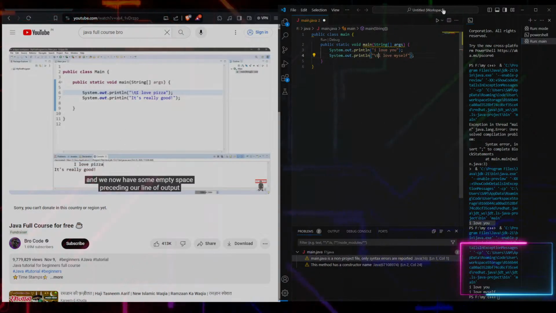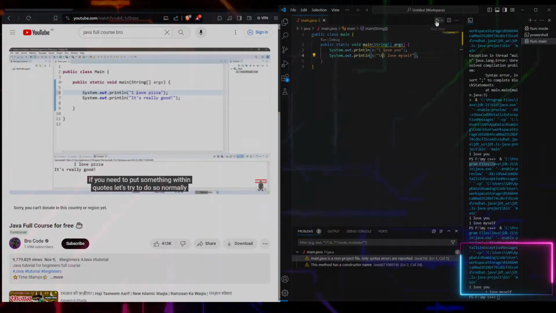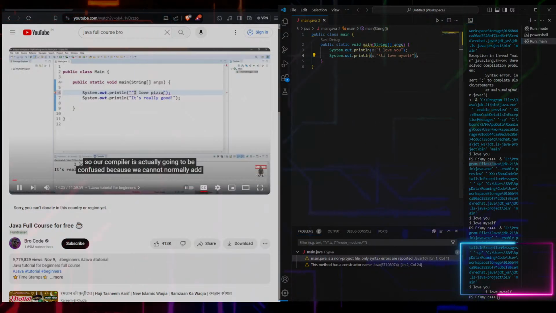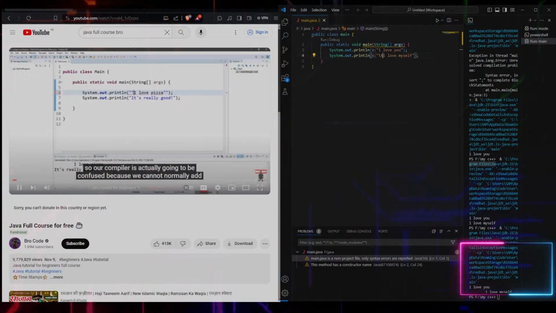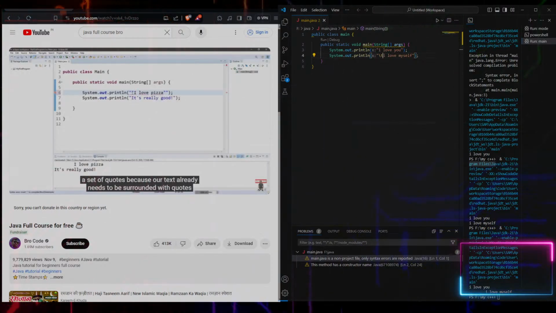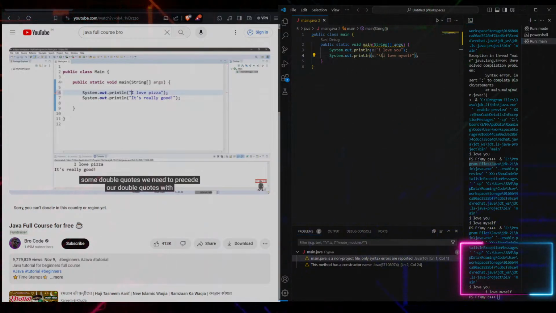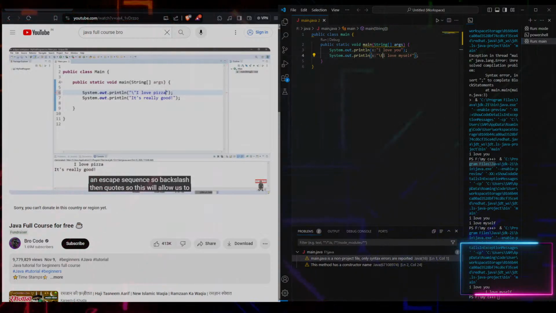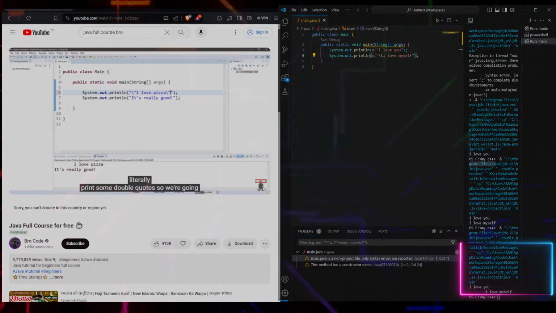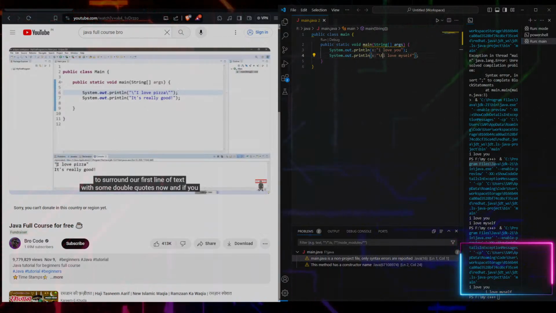If you need to put something within quotes, let's try to do so normally. So our compiler is actually going to be confused because we cannot normally add a set of quotes because our text already needs to be surrounded with quotes. So if we need to literally display some double quotes, we need to precede our double quotes with an escape sequence. So \, then quotes. So this will allow us to literally print some double quotes. So we're going to surround our first line of text with some double quotes now.